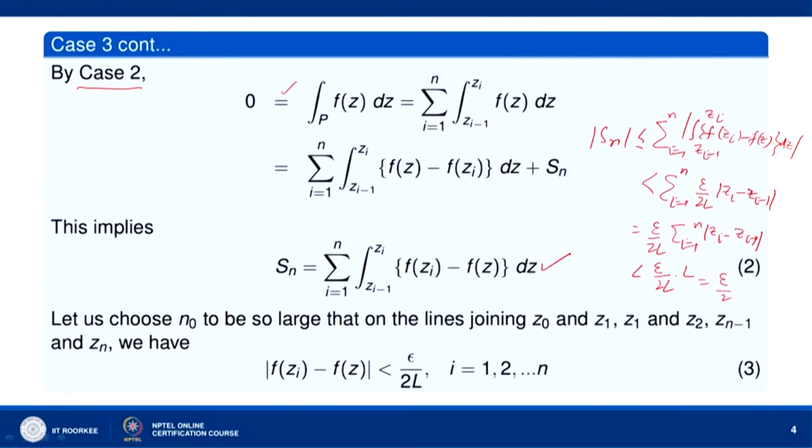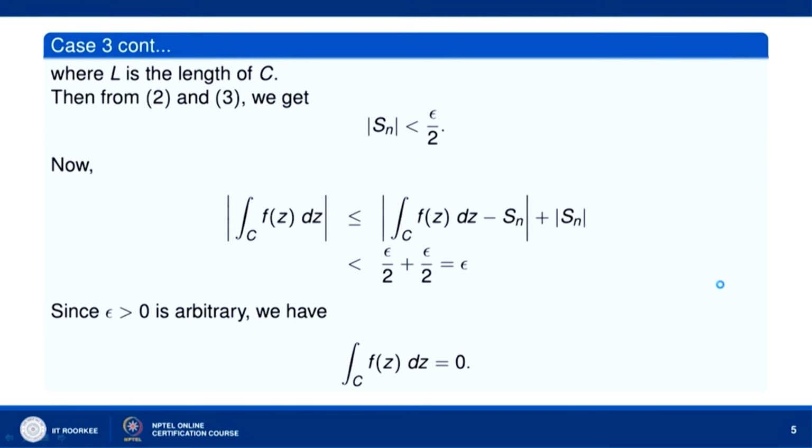So, when n is sufficiently large, this length sigma i equal to 1 to n mod of z_i minus z_{i-1} will tend to L. So, you can see n_0 is sufficiently large. So, mod of Sn will be less than epsilon by 2.